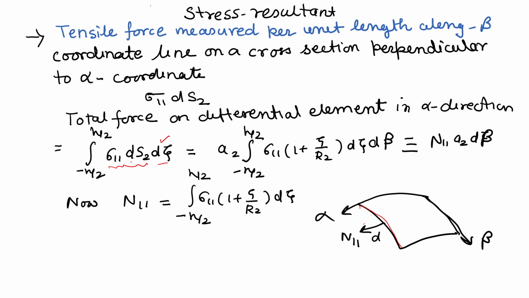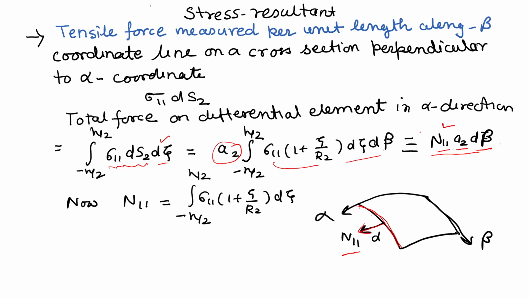If you substitute the value of ds2, we know that a2 is not a function of zeta, it is only a function of alpha and beta. So we can write like this. If we compare, let us say a normal resultant force acting as in-plane stress resultant n11, our total force over this reference surface will be with a2 and d beta. If we compare with this, we see that a2 and d beta is here.